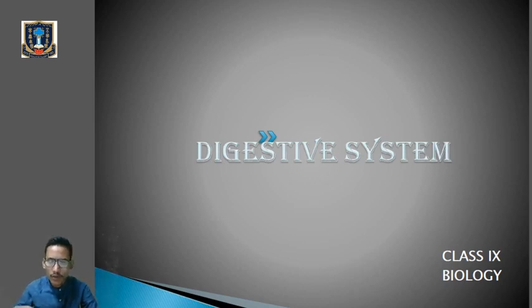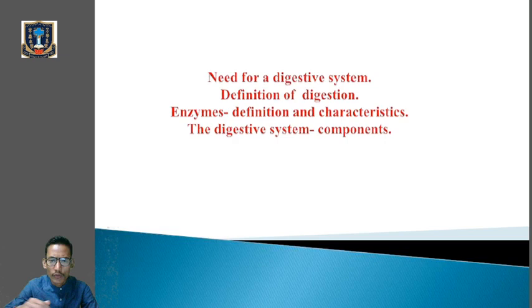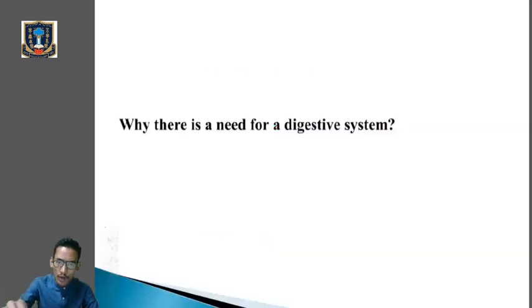So what do you think, why is there a need for digestion? In this chapter we will talk about the need for digestive systems. Then we will go through the definition of digestion. Then we will see the enzymes, their definition and characteristics. Then we will see the digestive system and its components. Okay, so first of all, why is there a need for a digestive system?